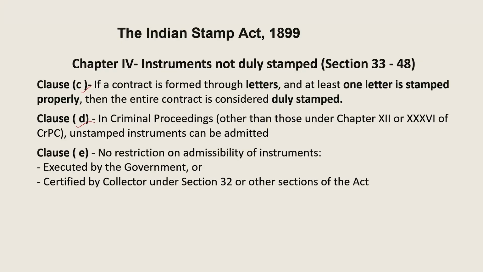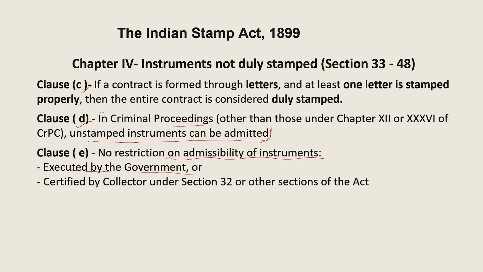Clause D said, in criminal proceedings other than chapter 12 or 36, an unstamped instrument can be admitted. In criminal proceedings, this is an exception proviso: even if the instrument is unstamped, it can be admitted. Clause E said there are no restrictions on admissibility of an instrument when it is executed by the government.